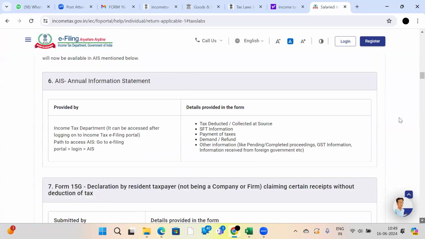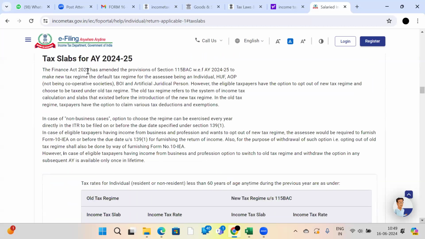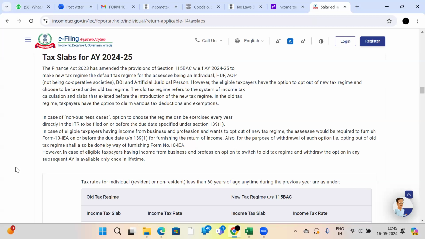Nothing will be hidden. See here, the Finance Act 2023. This Finance Act 2023 was introduced into the Parliament in February 2023. In February 2024 also, the Finance Minister has introduced one budget. That budget is applicable from 1st April 2024. Next year, February 2025, another finance budget will be introduced. That is applicable for 25-26. So this Finance Act 2023 has introduced these slab rates. See here.